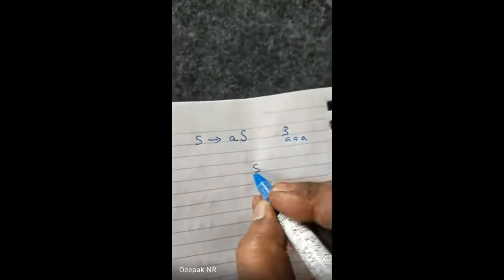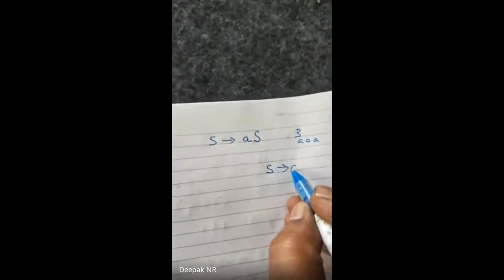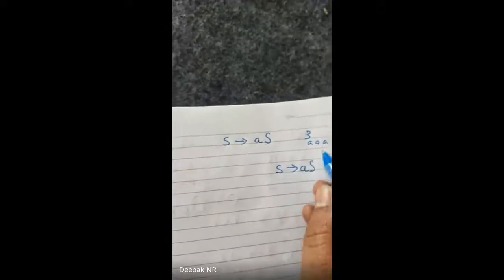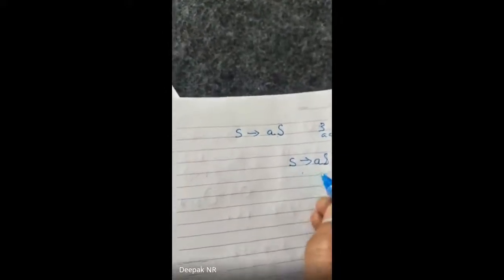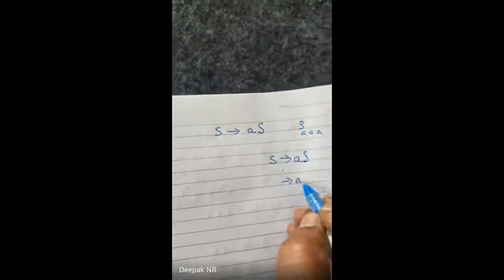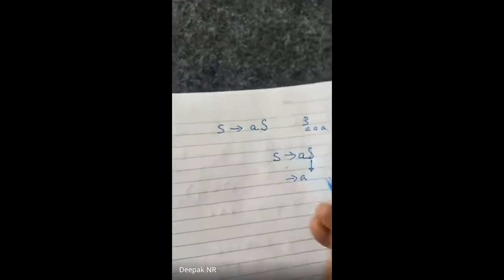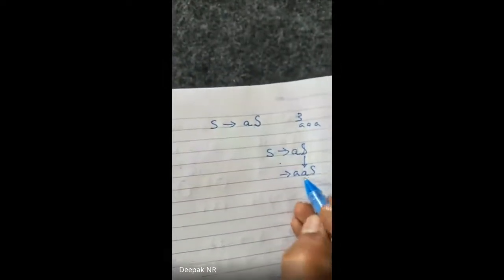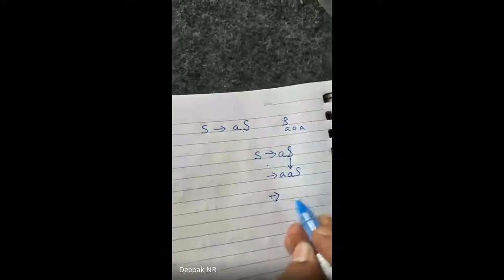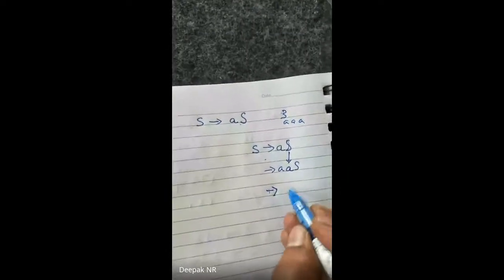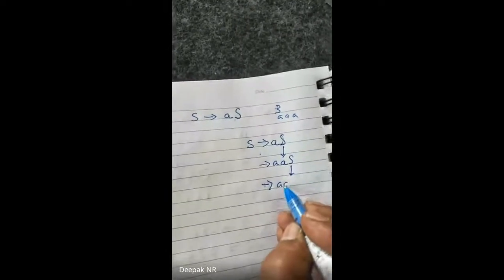So starting I write S tends to AS for once. For 2 times, this repeats again, so this A will be there. Instead of this S, I write again AS because it is 2 times. Next, what do I write? I need A 3 times. So instead of this S, these 2 A's will repeat.